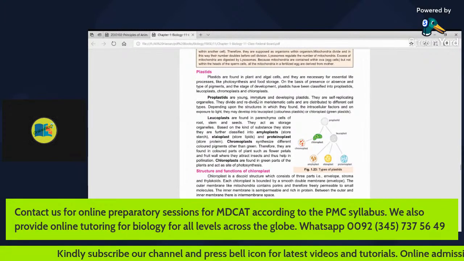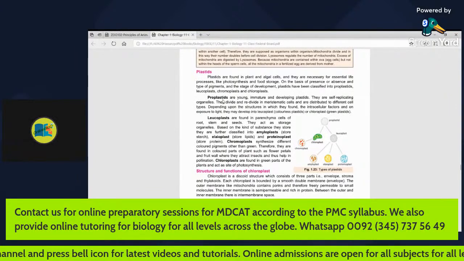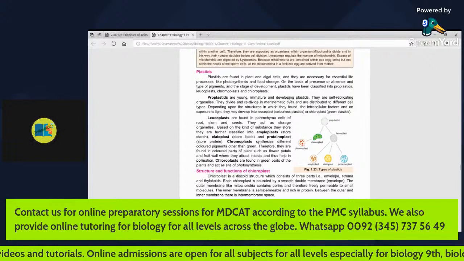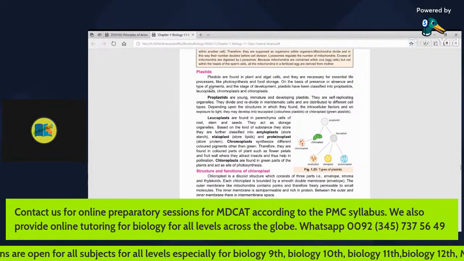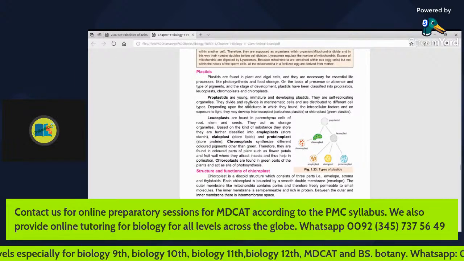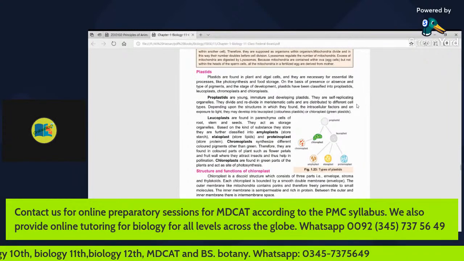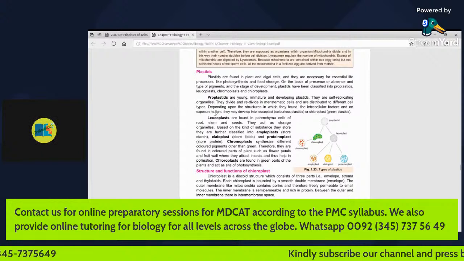Proplastids are young, immature, and developing plastids. They are self-replicating organelles. Plastids are self-replicating organelles that divide and redivide in meristematic cells and are distributed to different cell types.